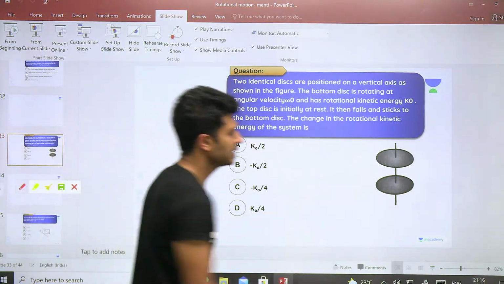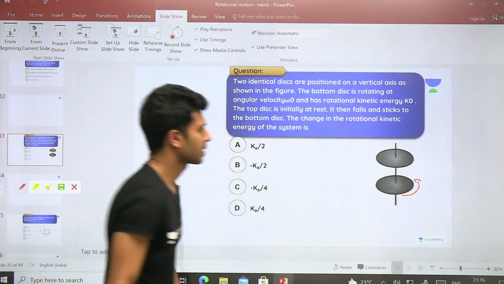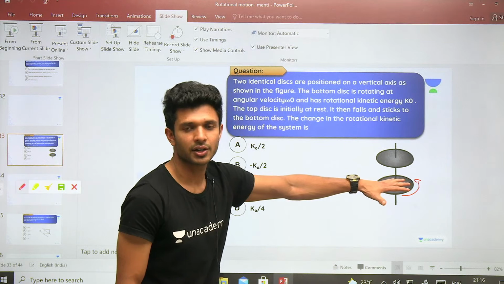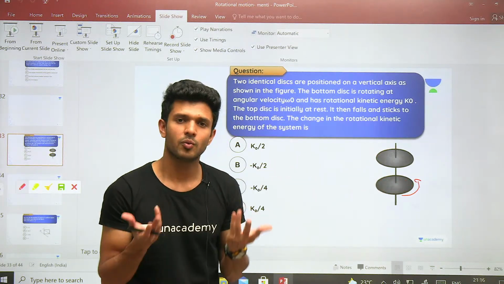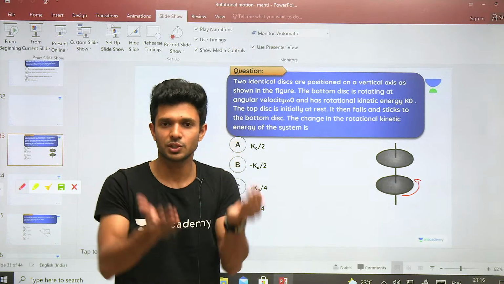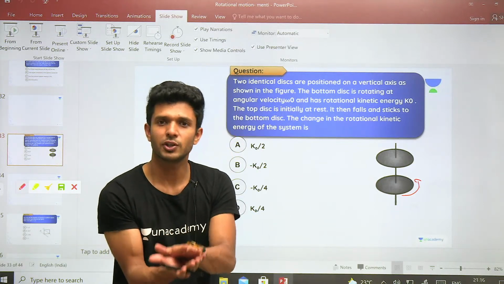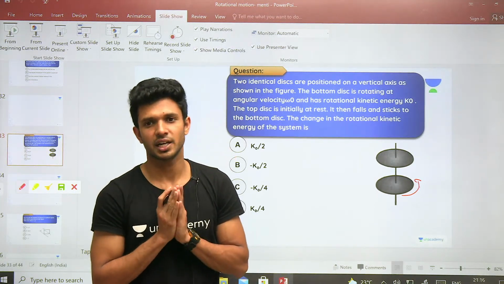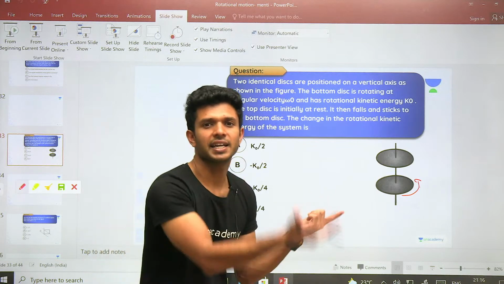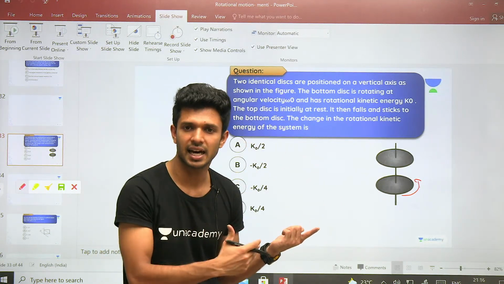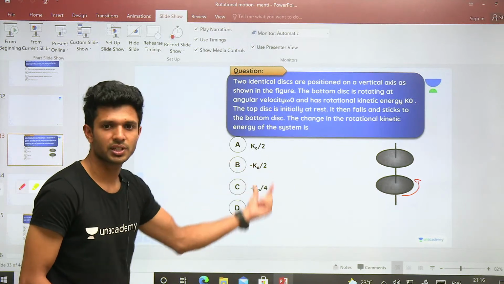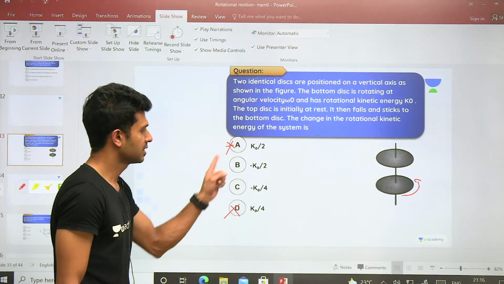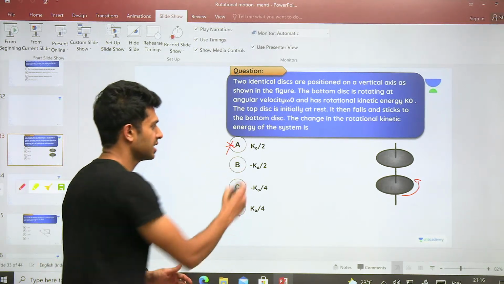So initially only this particular disk, okay, I'll tell you, there is a simple method of doing this. Initially it was having kinetic energy k naught. Once you place the second disk, what happens? Tell me, what will be the real life situation once you keep another disk on top of it? It will slow down. मतलब kinetic energy won't it be decreasing? बिल्कुल, kinetic energy decrease हो जाएगा. So change in kinetic energy, final minus initial, lesser minus larger, won't it be a negative value? Obviously. So we can rule out the options A and D, which means the options B and C are the only possible correct answers.